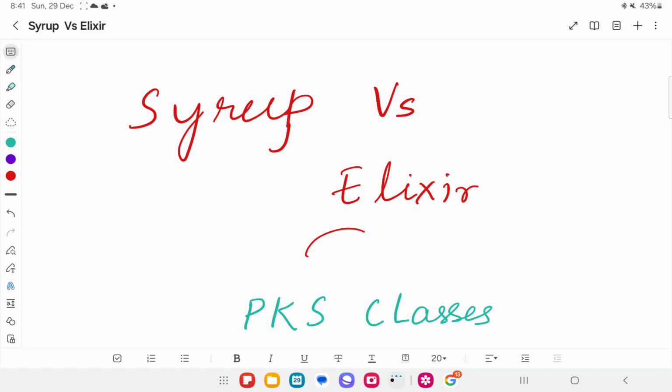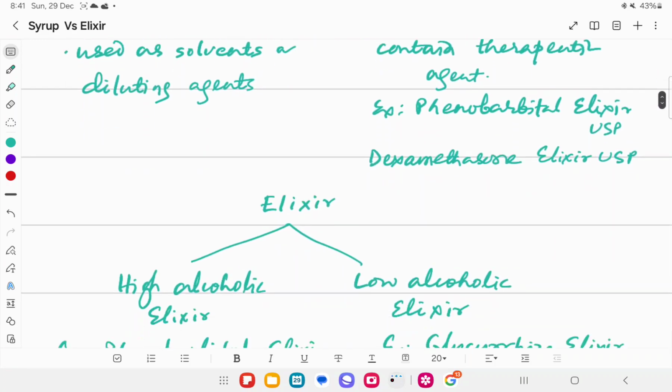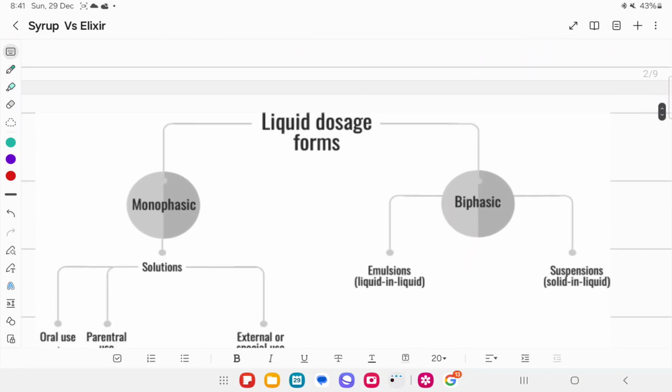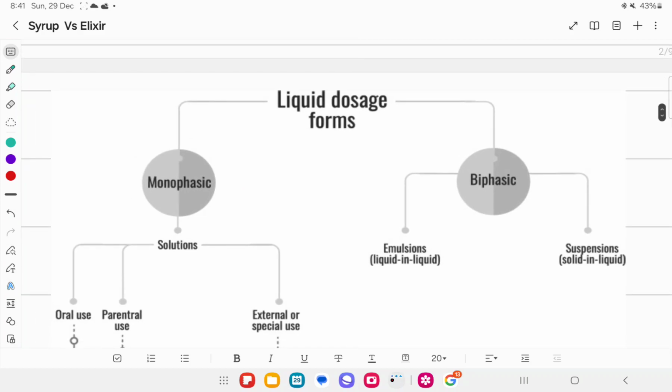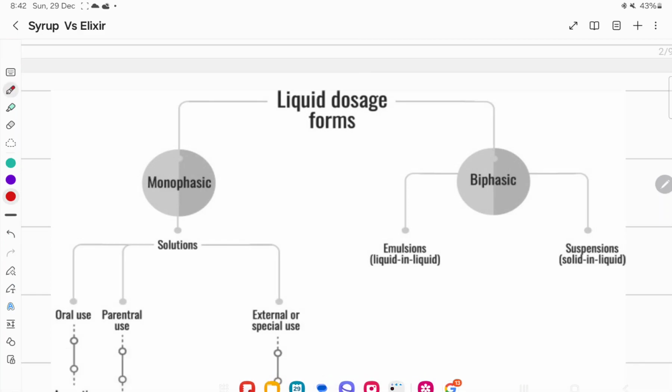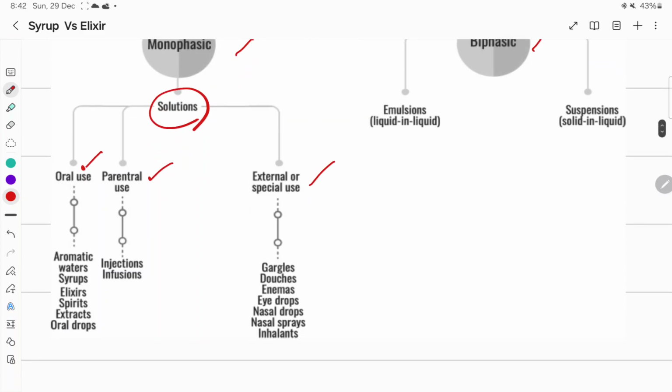Today we will discuss the difference between syrup and elixir. If you see, the liquid dosage forms can be two types, monophasic and biphasic. And in the monophasic, we call them solutions, which can be used orally, parenterally, and for external purpose.